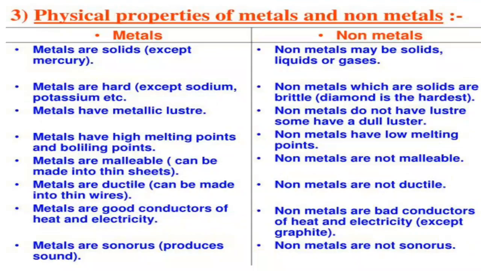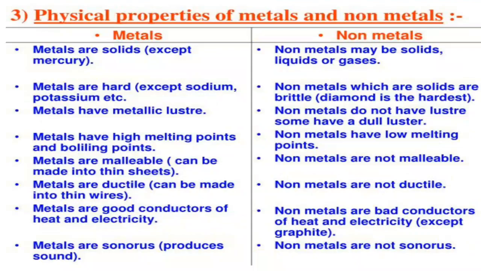Then coming to the next point, metals are ductile in nature. So metals can be drawn into wire. For example, a 200-meter long wire can be drawn from 10 grams of gold. If you take 10 grams of gold, we can draw a wire of about 200 meters.